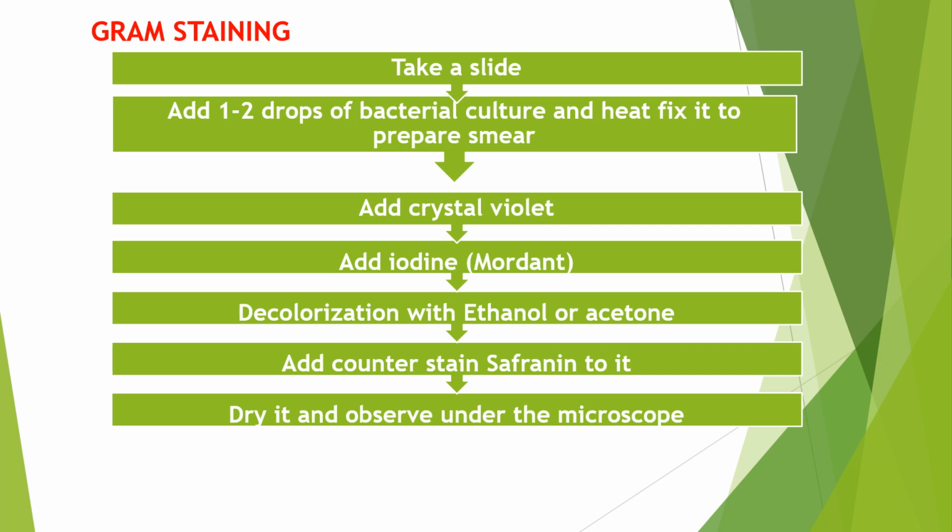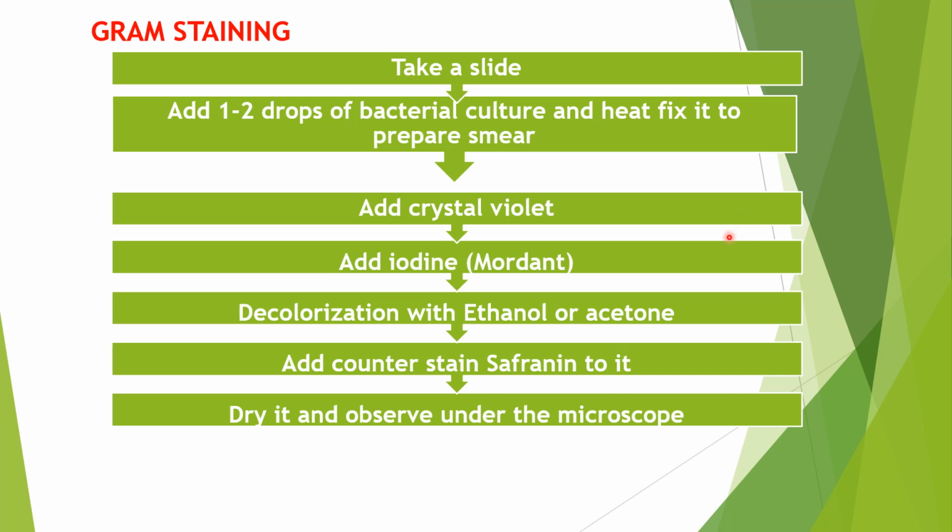Then after half a minute or one minute, we wash with a decolorizing agent, that is ethanol or acetone. At this time, gram-positive bacteria retain the color because their cell wall is very thick, whereas gram-negative bacteria have a very thin cell wall. As soon as we wash with the decolorizing agent, the gram-negative bacteria lose the crystal violet and iodine complex. Gram-positive bacteria retain this color, whereas gram-negative bacteria lose it.